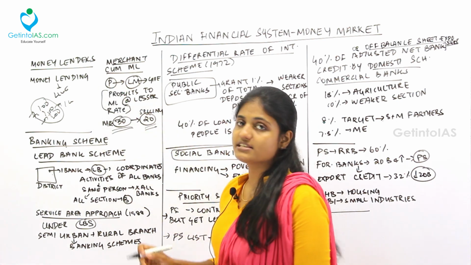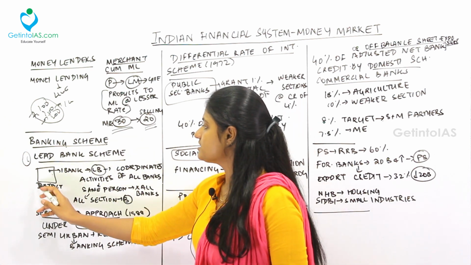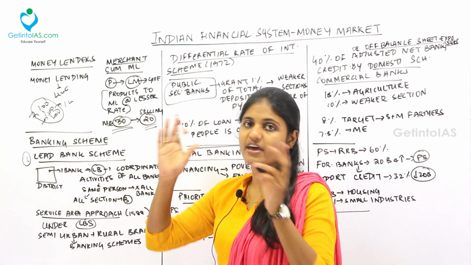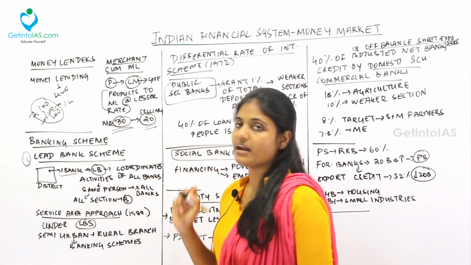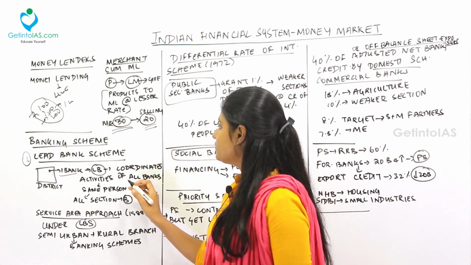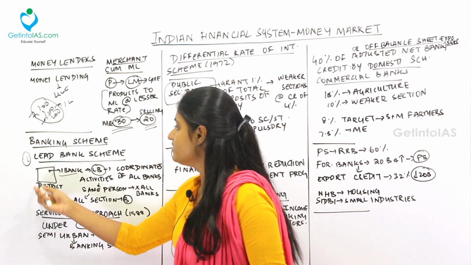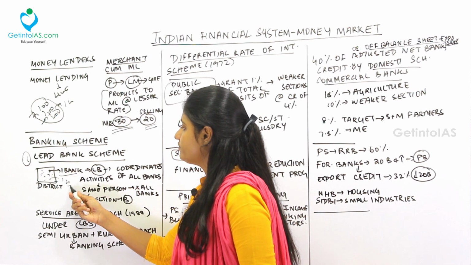Next, coming to the banking schemes, the first scheme is the lead bank scheme. Under this scheme, a district is selected. Under that, there will be various kinds of banks. One bank will be selected and that bank will be made the lead bank. So this lead bank will coordinate the activities of all other banks. One district will have many banks, right? Take around 20 to 25 banks.